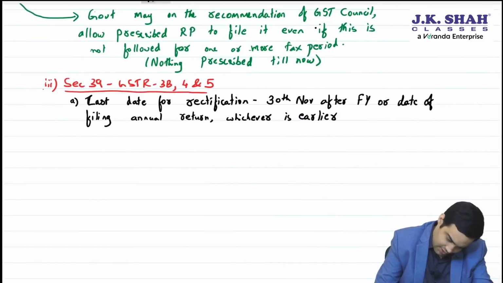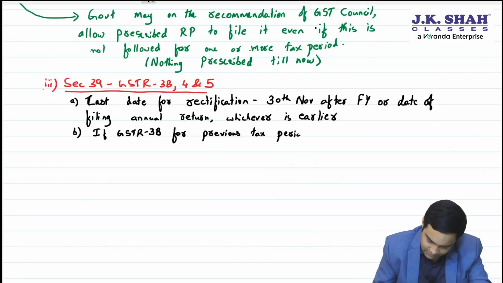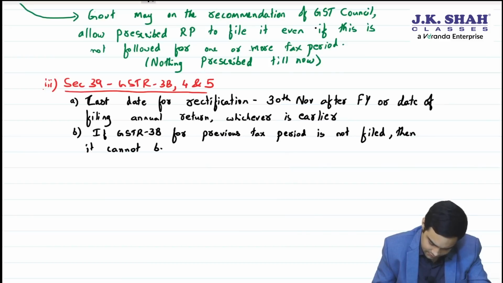Now comes the new point. If GSTR 3B for previous tax period is not filed, comma, then it cannot be filed for current tax period.